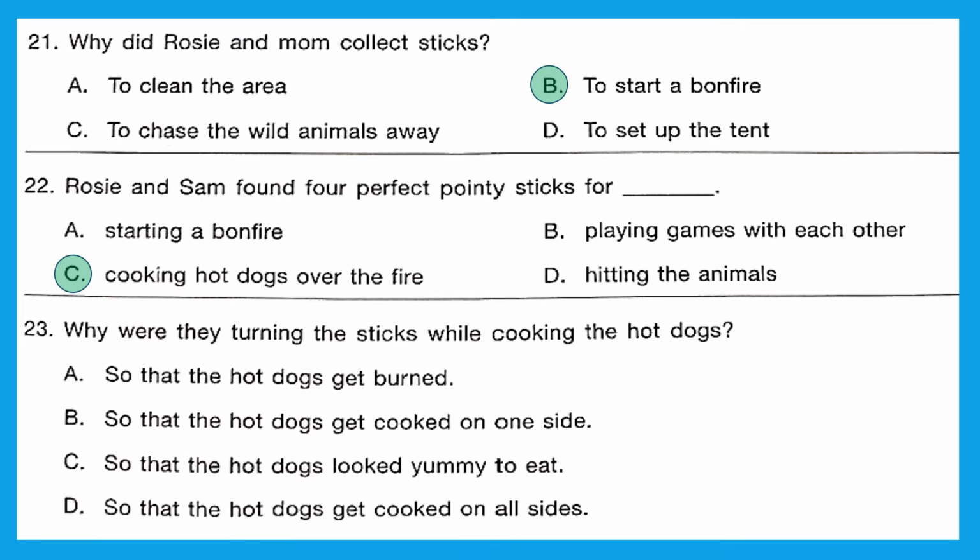Question 23. Why were they turning the sticks while cooking the hot dogs? So that the hot dogs get cooked on all sides. Option D is the right answer.